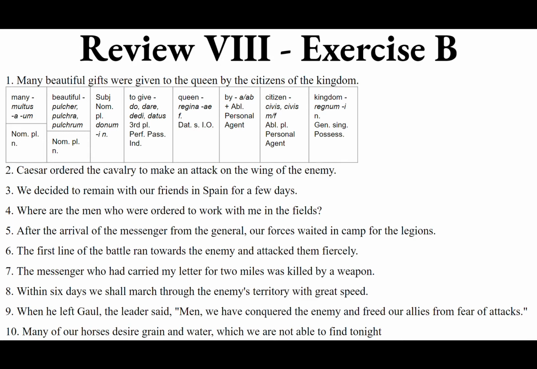In cornu, and then of the enemy. Notice it's the enemy, not an enemy. An enemy would be singular. The enemy is plural. We want the plural hostis, hostis, masculine, and we want the genitive plural, the wing of the enemy, the wing belonging to the enemy, genitive of possession. So in cornu hostium, or in hostium cornu. Altogether, Caesar equites iussit impetum in hostium cornu facere.